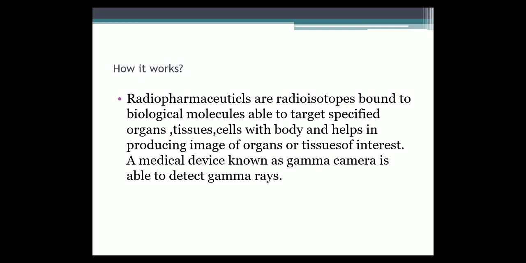Because of the difference in atomic masses, they emit radiations like alpha, beta, and gamma. These radiations bind to biological molecules that are able to target different body parts or tissues, and this binding helps in producing images of organs.